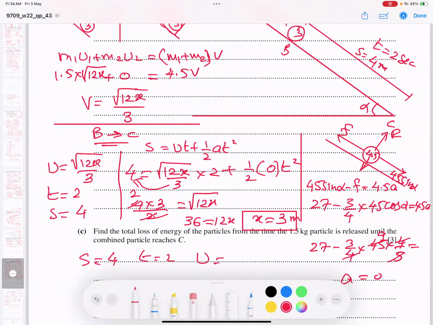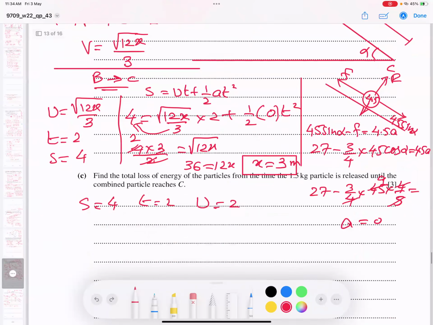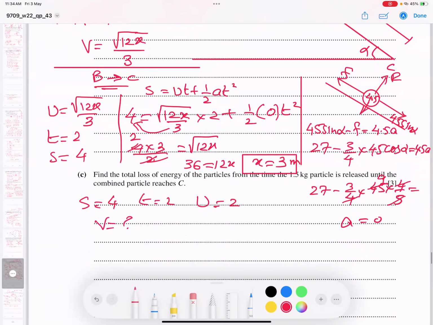When I plug in 3, 12 into 3 is 36. 36 root is 6, and I got 2. We need to find the last velocity.